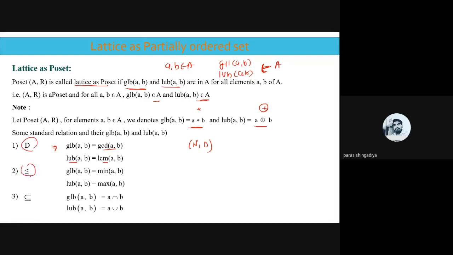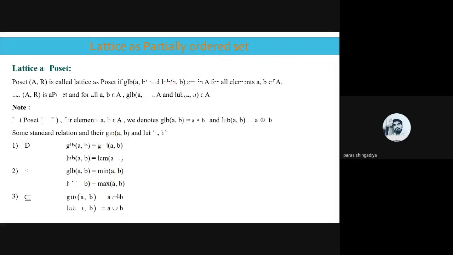Then for the less than or equal to relation, how can we check the greatest lower bound and least upper bound? GLB of A, B is equal to the minimum of A, B, and LUB of A, B is equal to the maximum of A, B. Clear? That is for the less than or equal to relation. And for subset relations, we consider GLB of A, B as A intersection B and LUB of A, B as A union B. For divide, we consider GCD and LCM. For less than or equal to, we use minimum and maximum, and for subset we use intersection and union, to check whether it is a lattice as a poset or not.